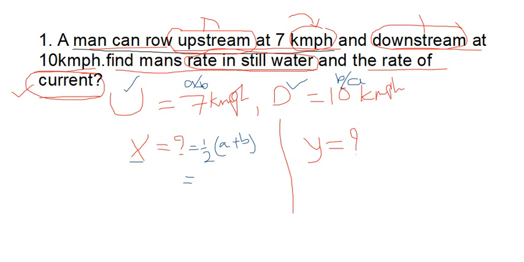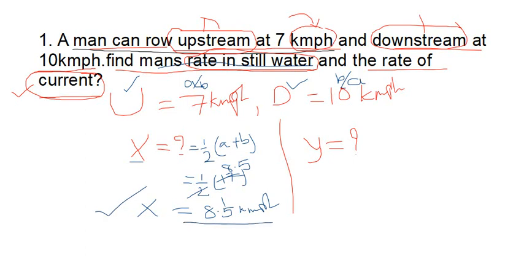Yes. And half into A plus B: 7 plus 10, 17, 17 by 2. 2 eights are 16, 1 remainder, 0.1, 2 fives are 10. Now finally I got how much? 8.5 kilometer per hour, because my x is the boat speed in still water. The man's rate in still water, that is x. 8.5 kilometer per hour. This is question number 1.